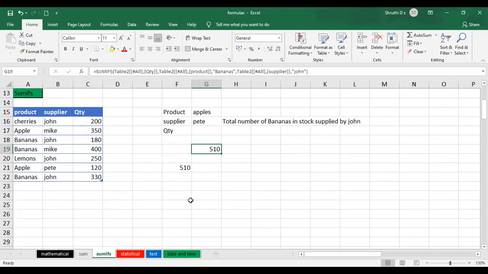Anybody is having any doubts with these two topics, sum if and sum ifs? If you want me to repeat again, I'll just do it once. Otherwise, I'll just move on to the next topic. Anybody? Okay, so I think everybody has understood. So this is about your sum if and sum ifs. So next one we have is